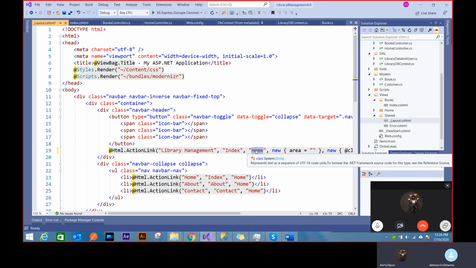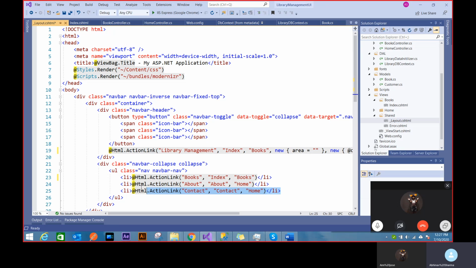And I don't want to use home. I want to use books. Similarly, I just set it to books, and I'll comment these guys out because I don't have any contact and about. And still yet, I won't be going to my books as a default controller. Can you think why?